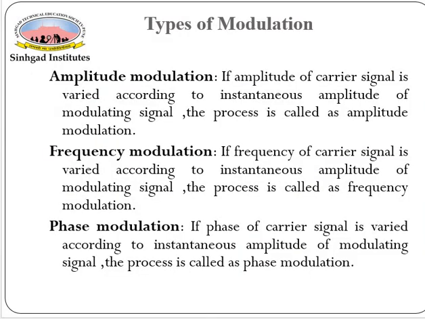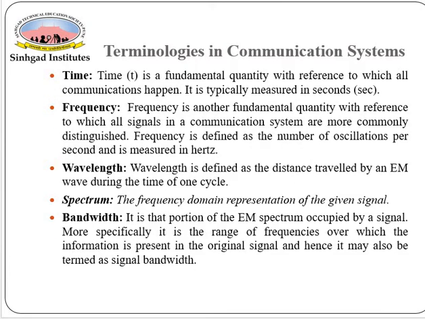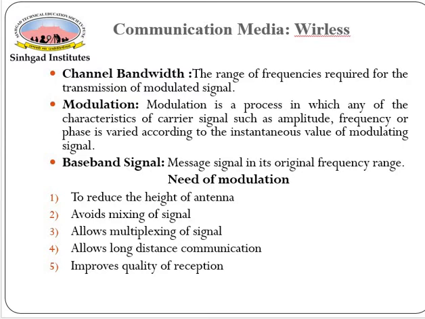For today we completed lecture number 2, covering the terminologies we discussed: time, frequency, wavelength, spectrum, bandwidth, channel bandwidth, what modulation means, and the need for modulation. I think you understand very well what the mixing of signals and the multiplexing of signals are. I have already uploaded the copy notes of this unit, so you have to refer to that also, and these video lectures.